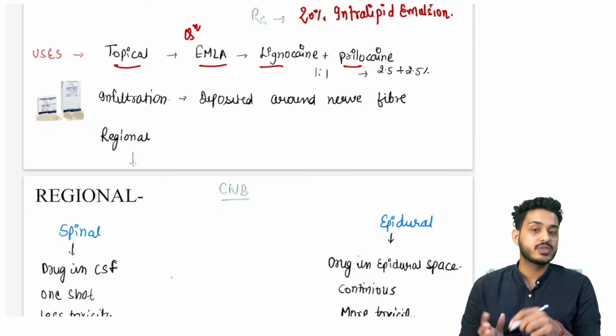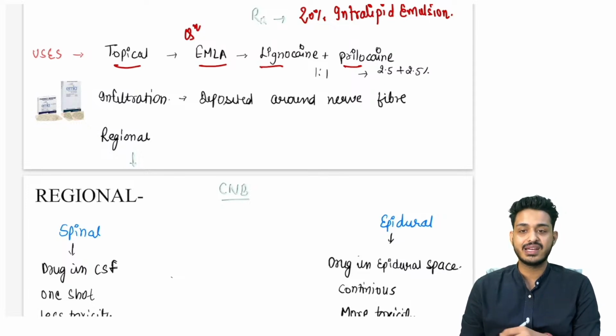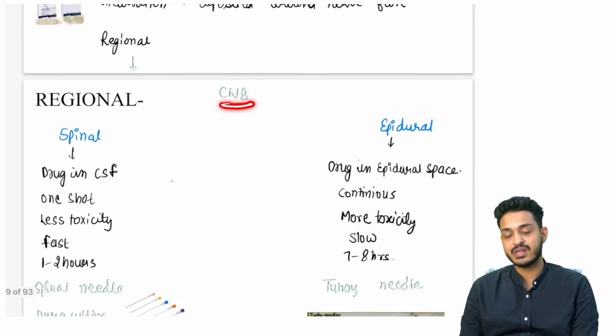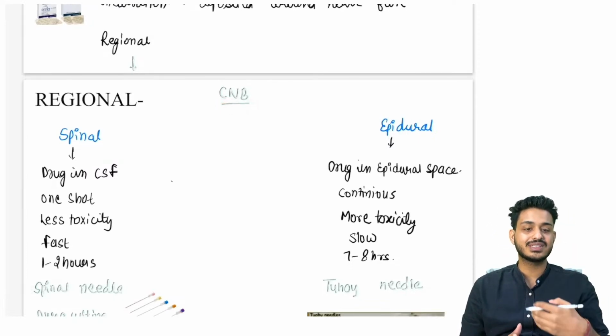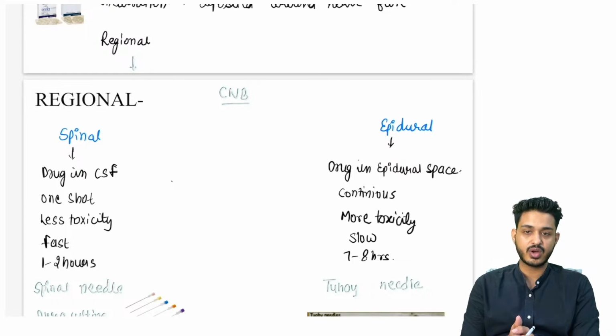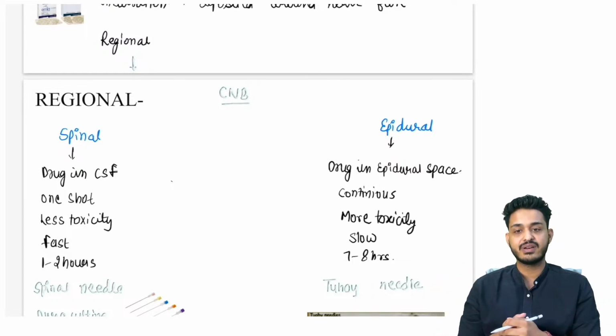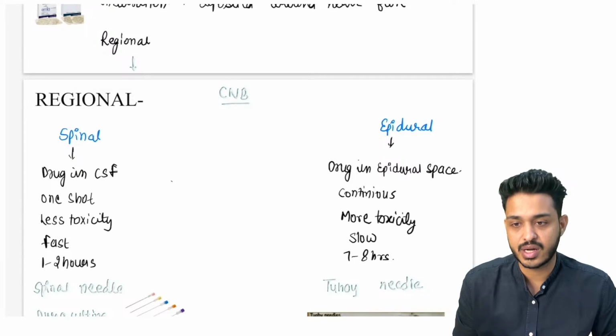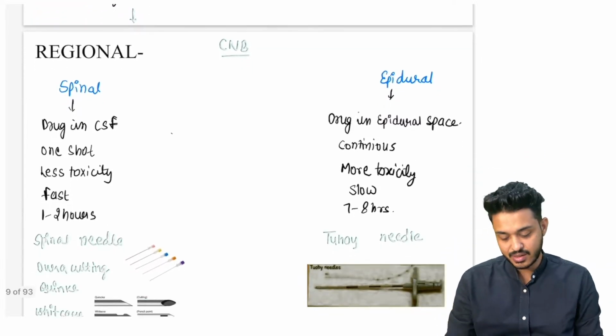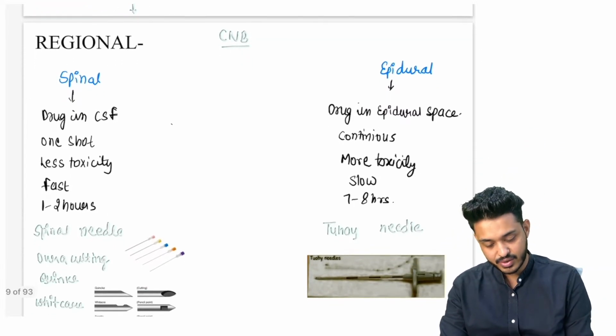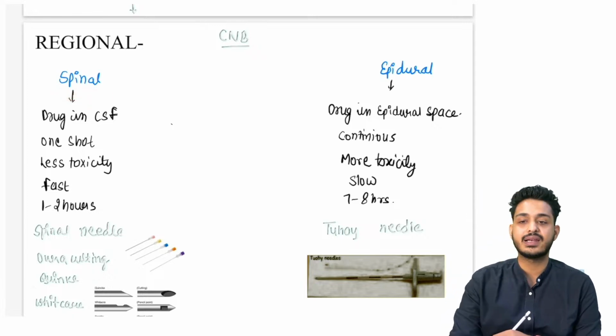Local you have read, general you have read. Now lastly we are having regional anesthesia. In regional we have discussed two things. One, whatever is in the center is going to be central neuraxial blockade. Whatever is in the periphery is going to be peripheral neuraxial blockade. So let's discuss the central one first. In the central one, the first thing is your spinal anesthesia.